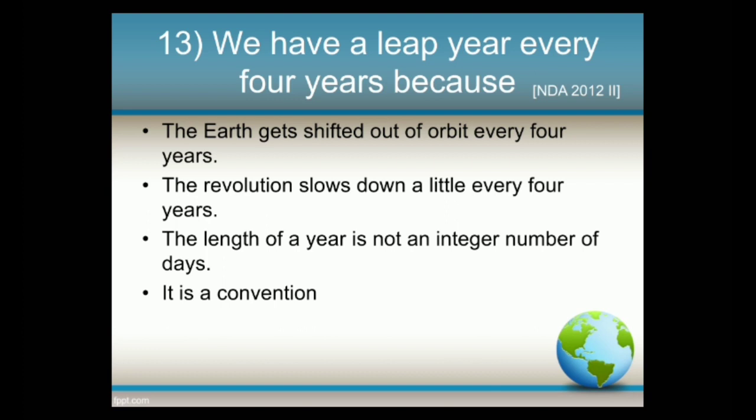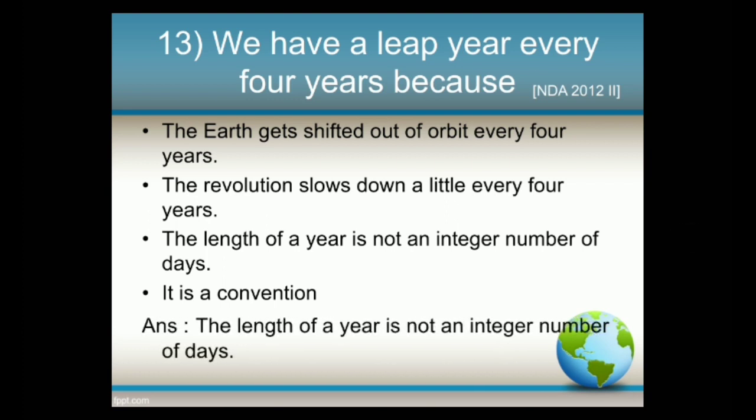And the answer is the length of a year is not an integer number of days. It takes 365 and 1/4 days to revolve round the sun, but for the sake of convenience, it is considered only 365 days. As a result, 6 hours is saved every year, and it is adjusted to make one day, that is 29th of February, every 4 years.